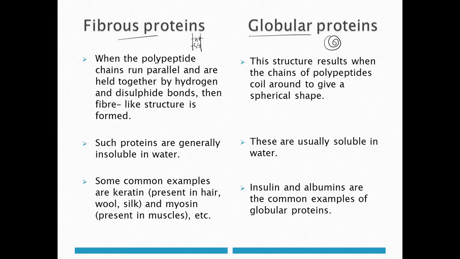Right, these fibrous proteins are insoluble in water, because they have a complex structure, but globular proteins are soluble in water easily. Common examples of fibrous proteins, which are insoluble in water, are keratin, present in hair, wool and silk, and myosin, present in muscle. Insulin and albumins are the globular proteins which are soluble in water.